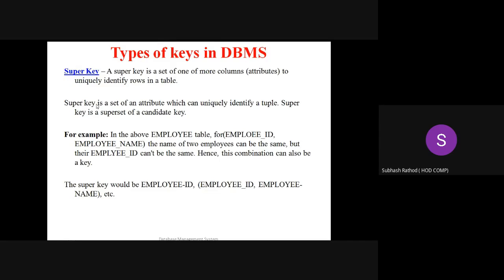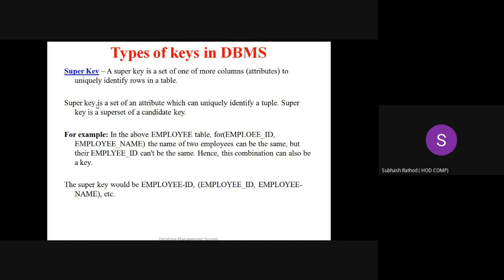Together, if the set of attributes can uniquely locate or identify the tuple, the record, or the row from the table, then that set of attributes together is nothing but a super key. In an employee table, for example, employee ID and employee name together, name of the employee together, right? If they locate the record uniquely, then this combination of attributes acts as a super key.